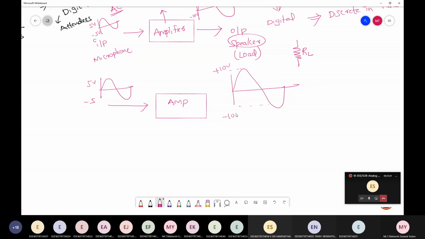The amplification factor is 2, correct. So simply input multiplied by the amplification factor gives the output.